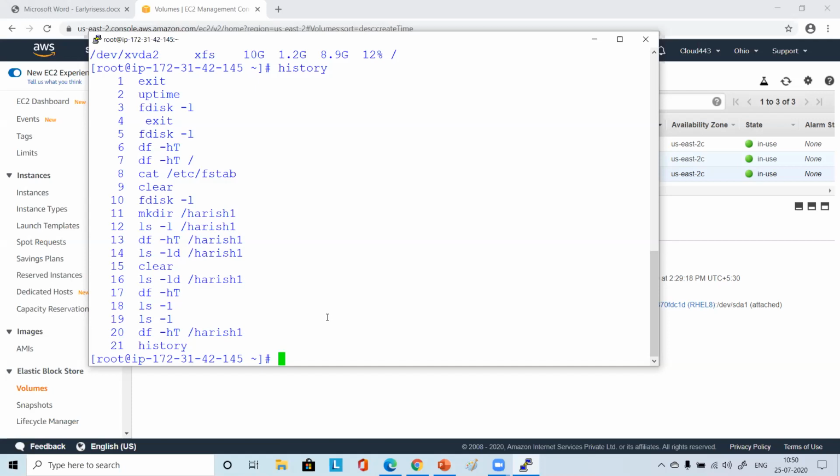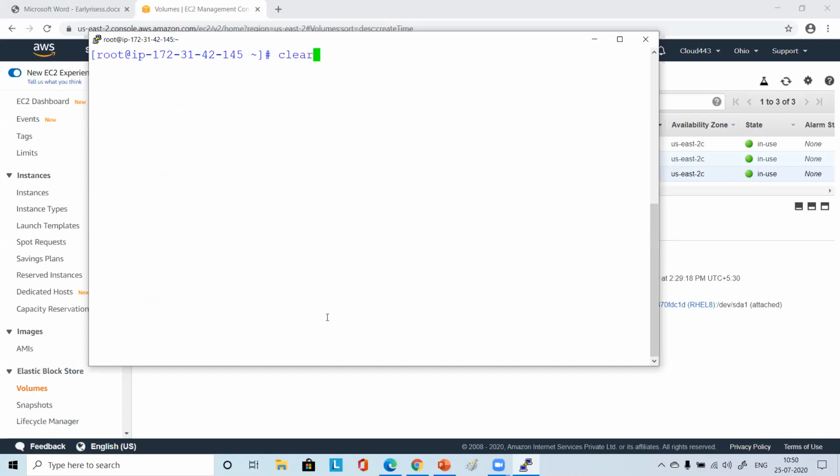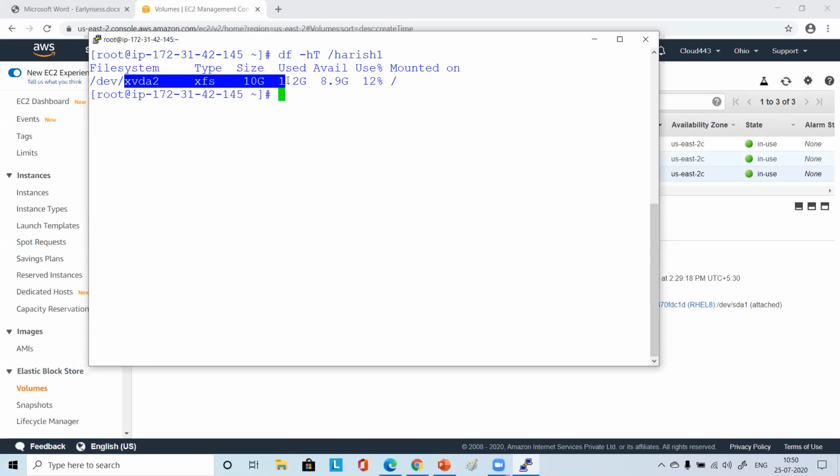It is showing XFS 10 GB, 1.2 G, correct? 9 G, 12. Correct, Urvashi. Right. So when you are seeing here, no file system, whatever 10 GB. This is just a directory, right? It is lying in that 10 GB volume, the root volume mounted on /. This is another file system which was created on this particular hard disk, and this directory is just a part of it, right?